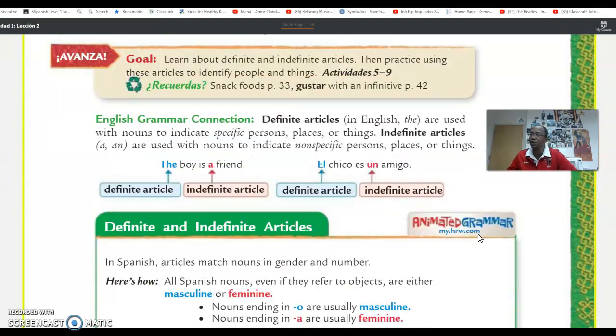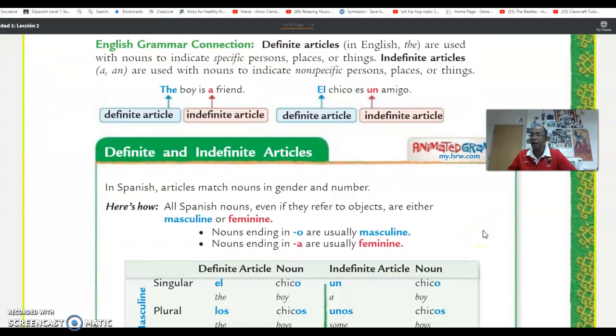Of course we do. Definite articles have to match the nouns we're talking about, the places, the people, whatever it is. They have to match in gender. Remember, every word in Spanish has gender. It could be feminine or masculine.